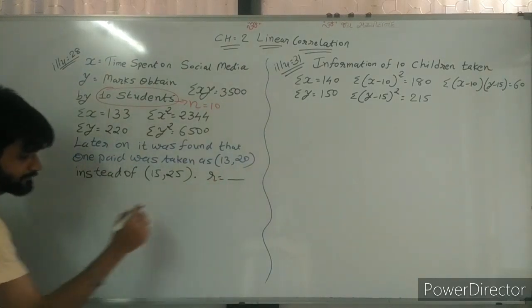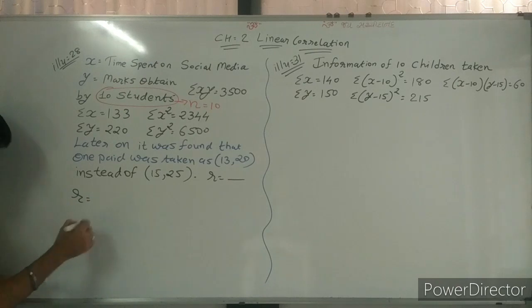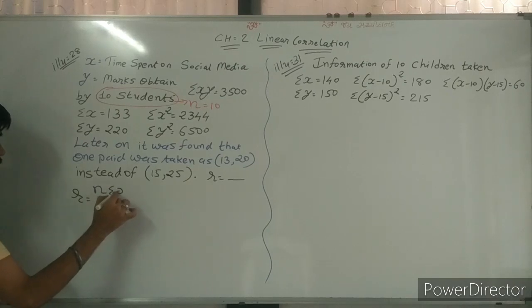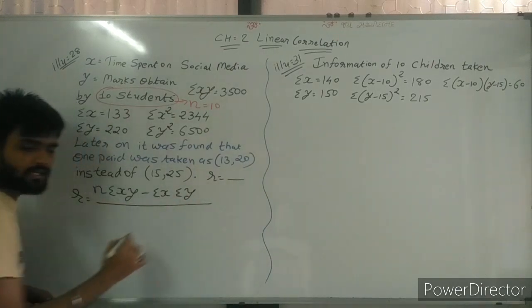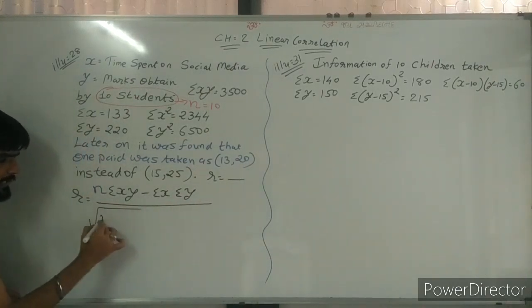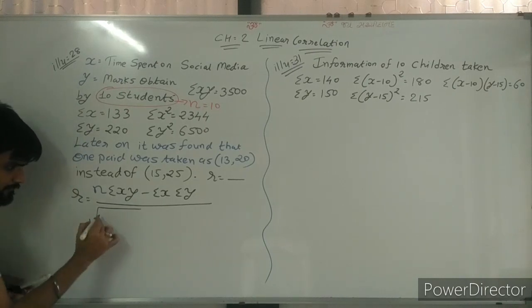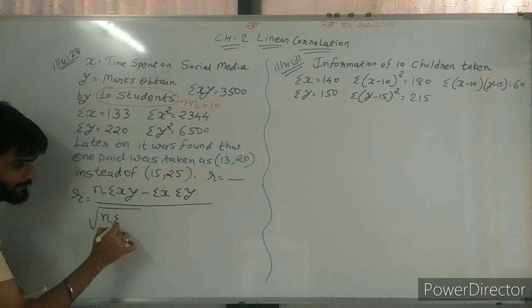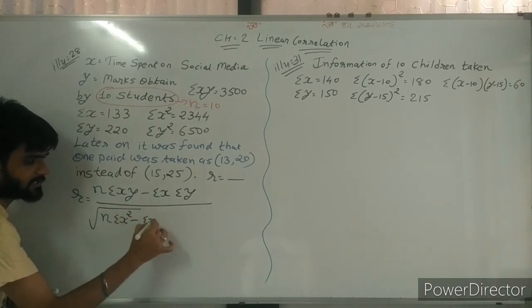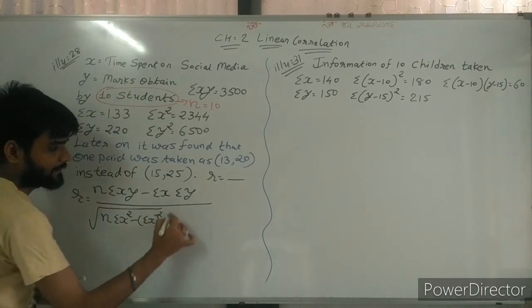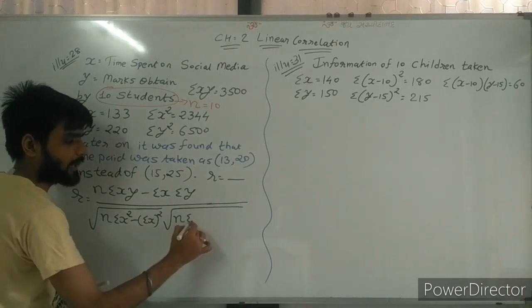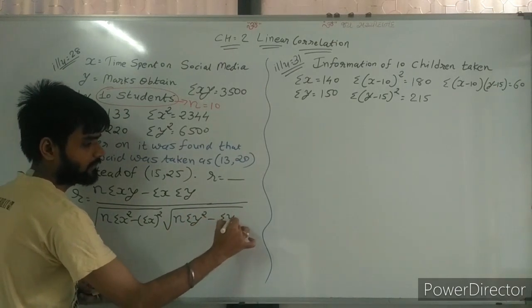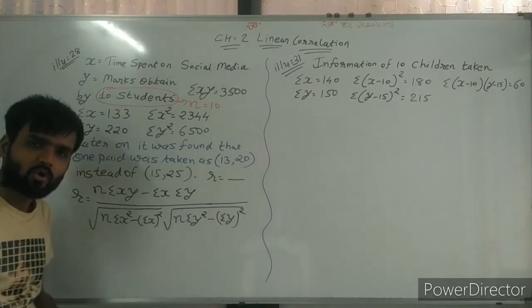We need to find r. So r is equal to n sigma xy minus sigma x sigma y, divided by under root n sigma x square minus sigma x whole square, second under root n sigma y square minus sigma y whole square.